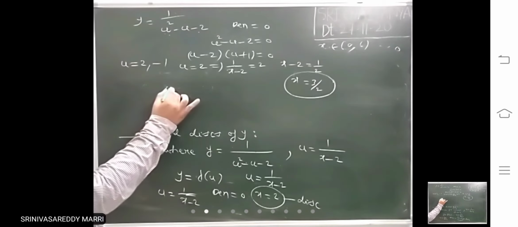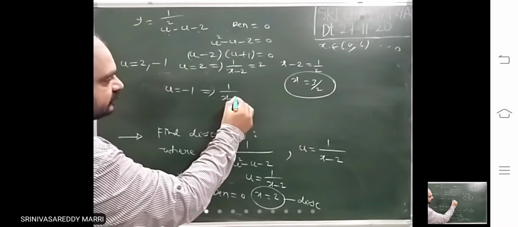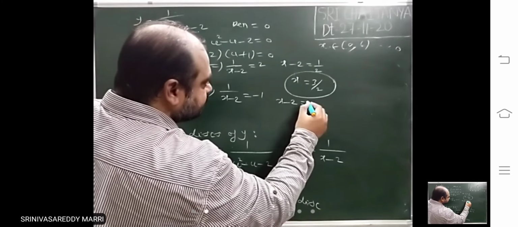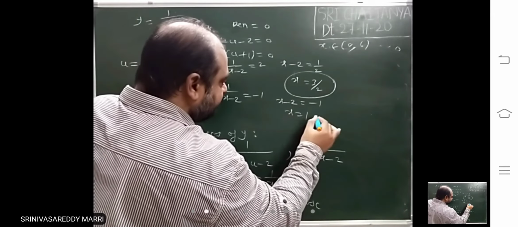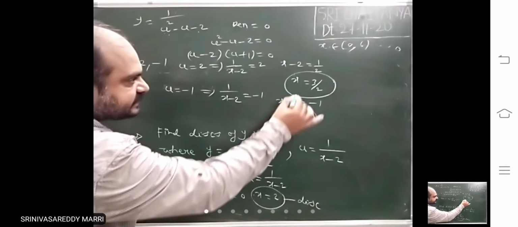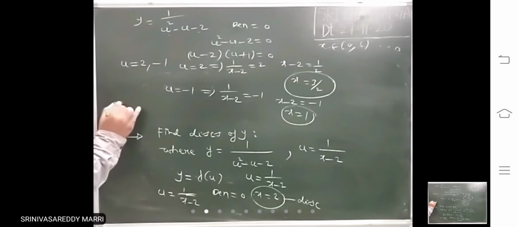Next, u equal to minus 1 implies x is 1. That means how many discontinuities are there? x equal to 2, x equal to 3 by 2, x equal to 1. Therefore, discontinuities.